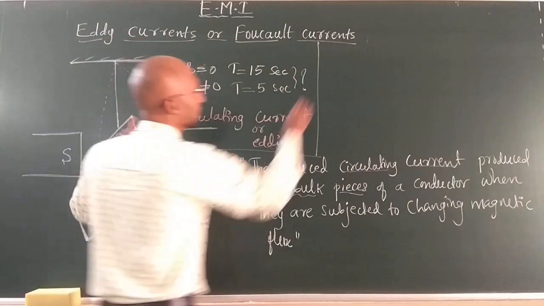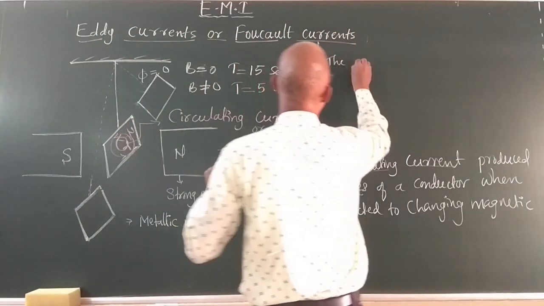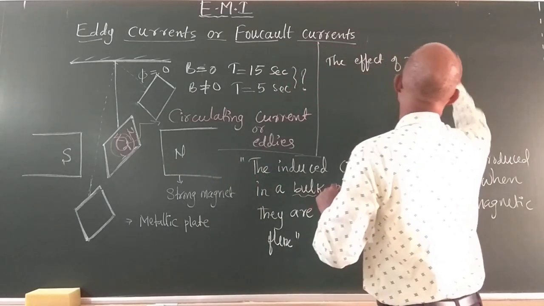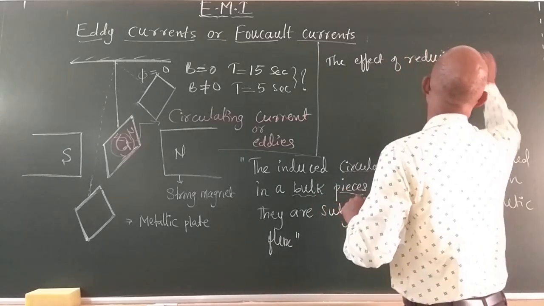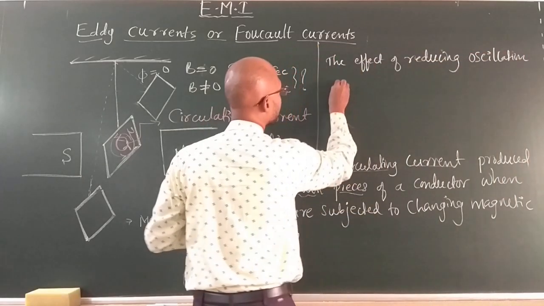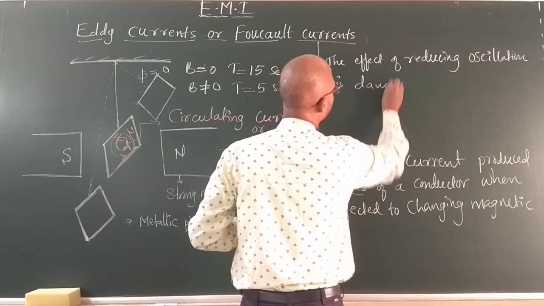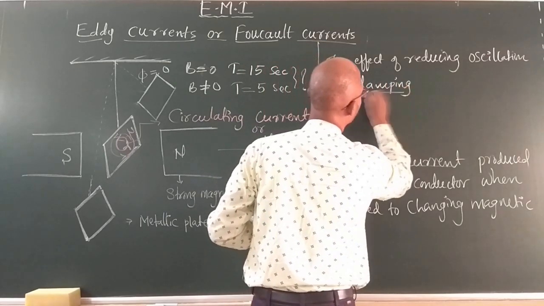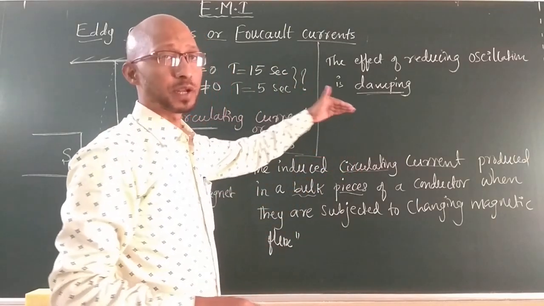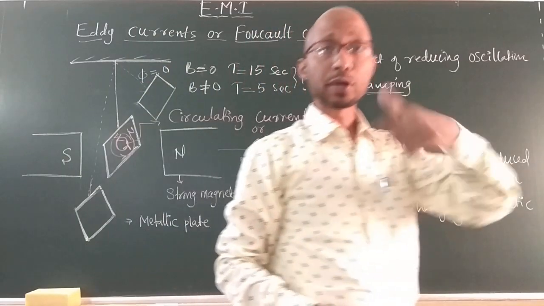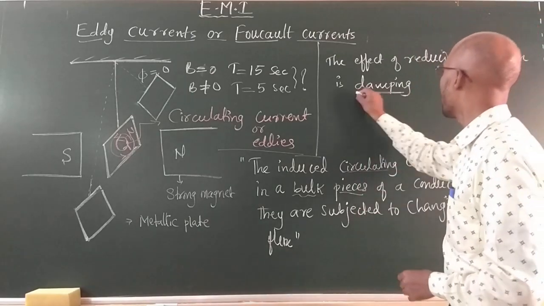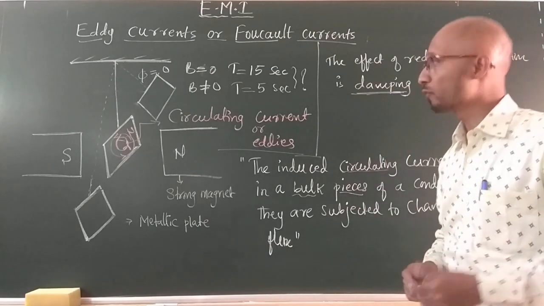What is the damping effect called? The effect of reducing oscillation is called damping. Now this is a very important word. What is damping? I will not repeat once again when the word comes. Damping is the effect of reducing oscillation, meaning the oscillation will be reduced. This effect is called damping effect.